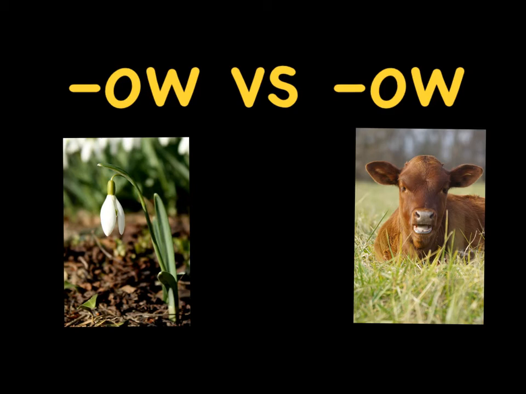Today we're going to be talking about the difference between OW and OW. Wait a minute, OW and OW, that's the same. What I mean to say is today we're talking about the difference between when OW says O and OW says ow. In this example, we have a flower that's starting to grow, grow has OW, and cow, cow has ow.